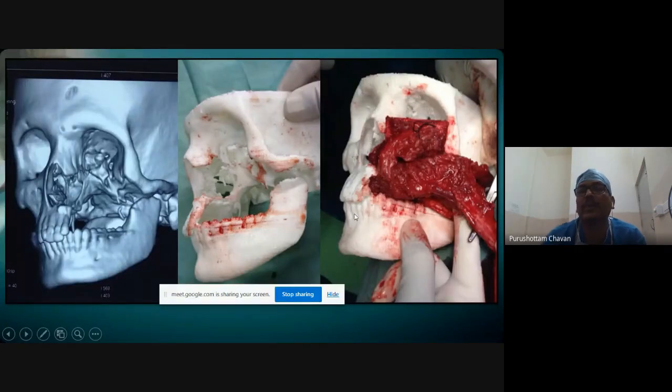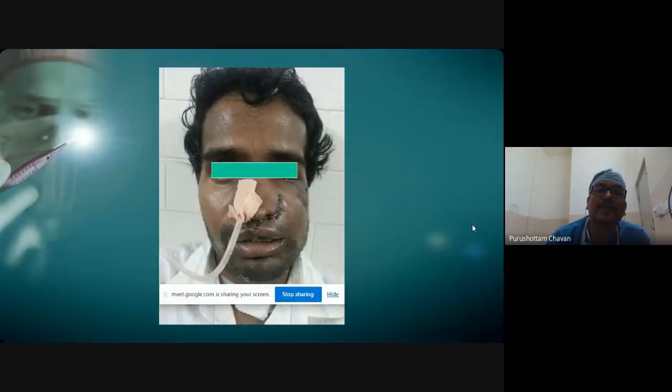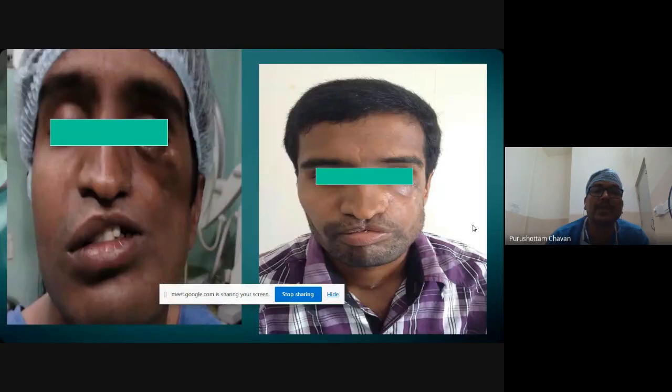Because this model could be sterilized and used in the OT, we could precisely cut the fibula and fit it here, keeping the vascular pedicle intact. So the issues of ischemia were taken care of and this could be nicely fitted into the defect. And once it was fitted, this is how it was reconstructed. So something better than what he had, we could achieve with this kind of reconstruction. So this is secondary reconstruction. You cannot do better than this.